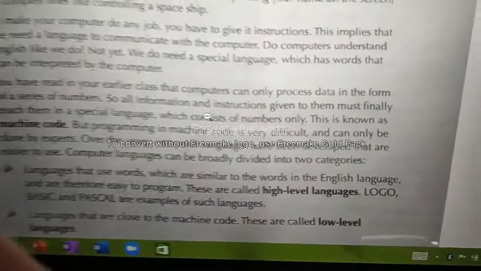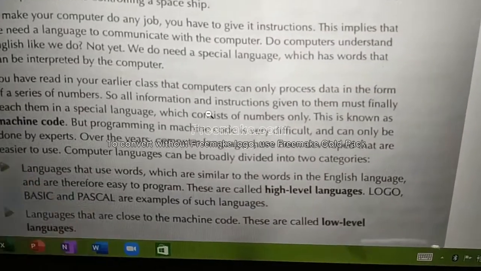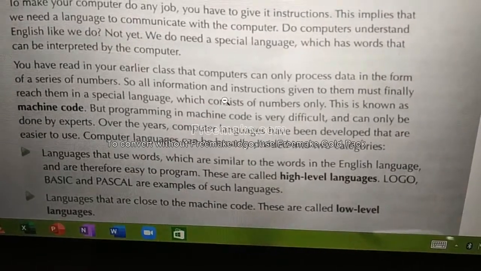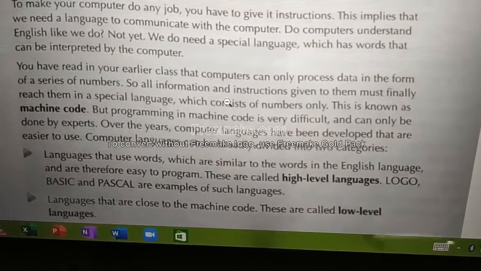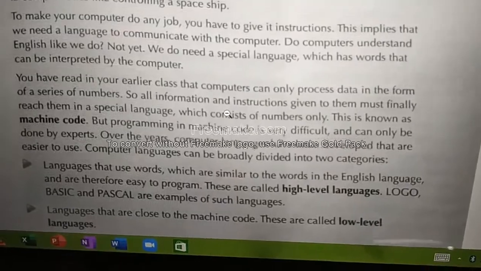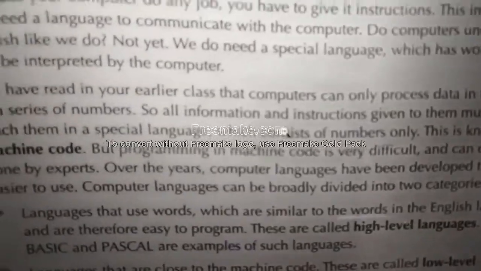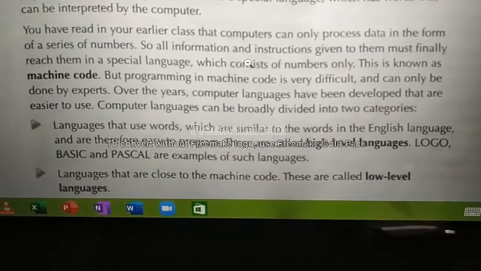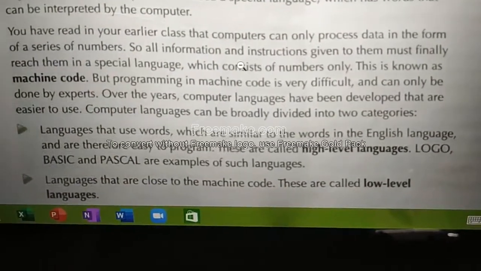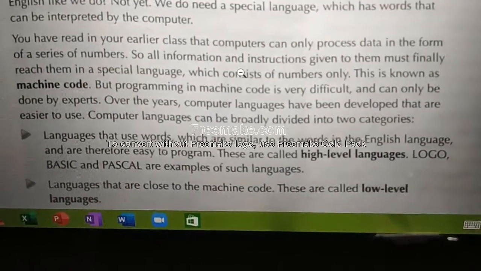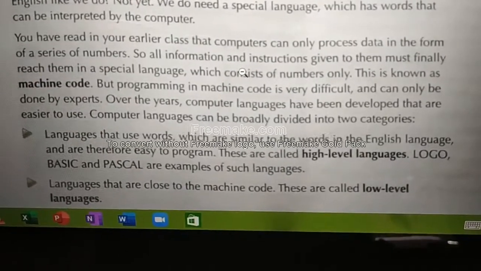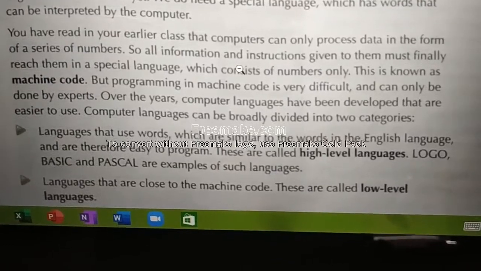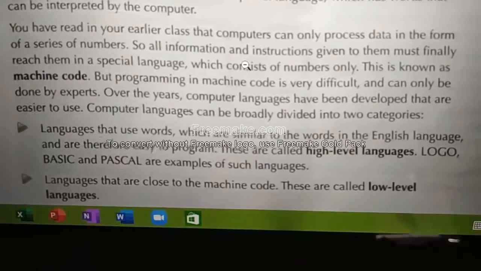Programming a computer using 0 and 1, is it easy? Do you think it is easy? No, it is very, very hard. Programming with only zeros and ones is really hard. It was done in the early 90s. Using machine code only they wrote the programs, but it was very difficult, and it can only be done by experts.